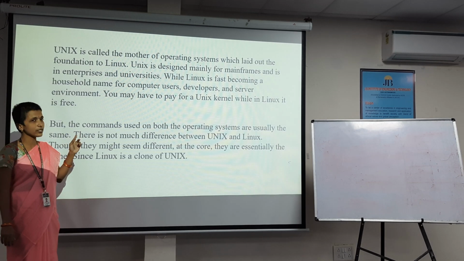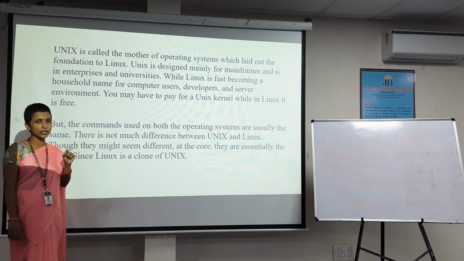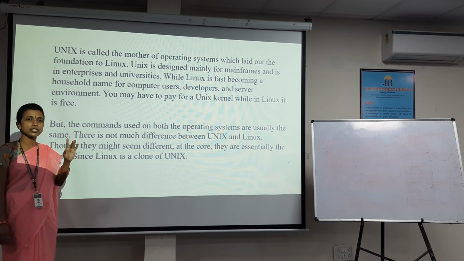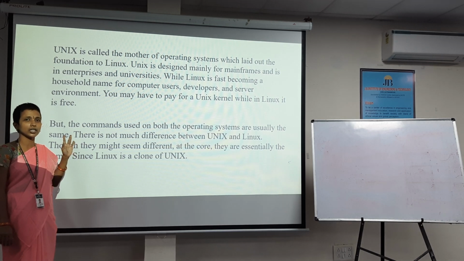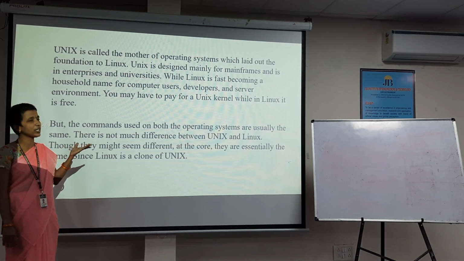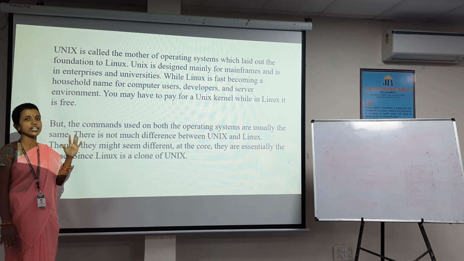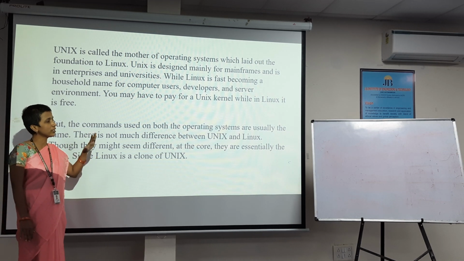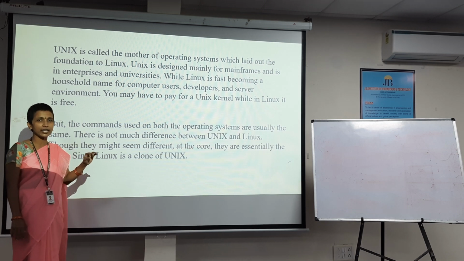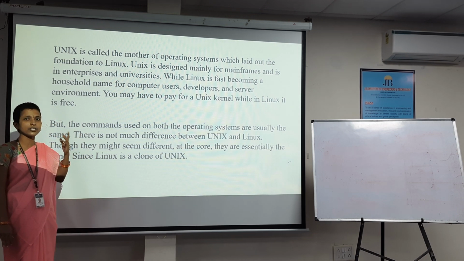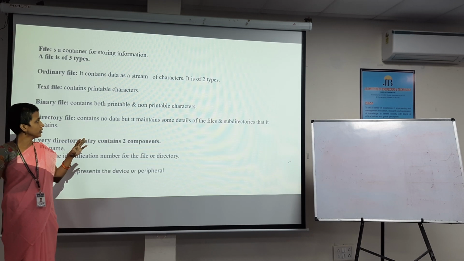Due to some features of Linux, there is a compulsory need to learn about Linux, because previously, as I told you, Unix was operated only by mainframes, by workstations, etc., but not by each and every client. But by using Linux, each and every client can operate the Linux operating system, and he can create his own account, and he can do his programs, which is very secure.